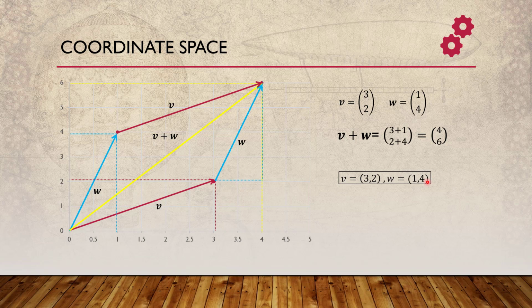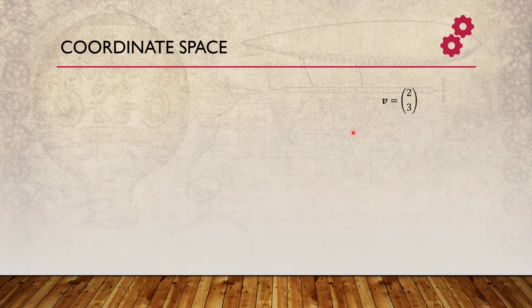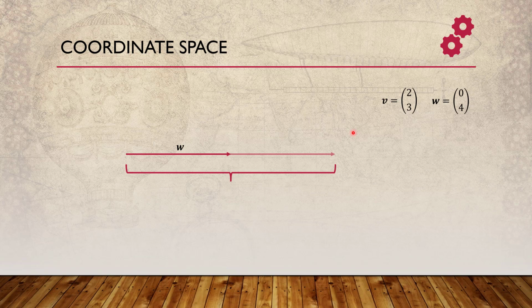Now let's move on. Let us see how we can achieve multiplication with a scalar. Similar stuff: if I take v as (2, 3) and w as (0, 4), I have taken a separate vector over here. So this is my w, right? And if I multiply it by 2, I will get 2w over here, correct? So this is nothing but our 2w, which is w plus w, which is (0, 8) over here, right? So we have multiplied each and every element by 2, if you see it, and thought about this particular vector geometrically.